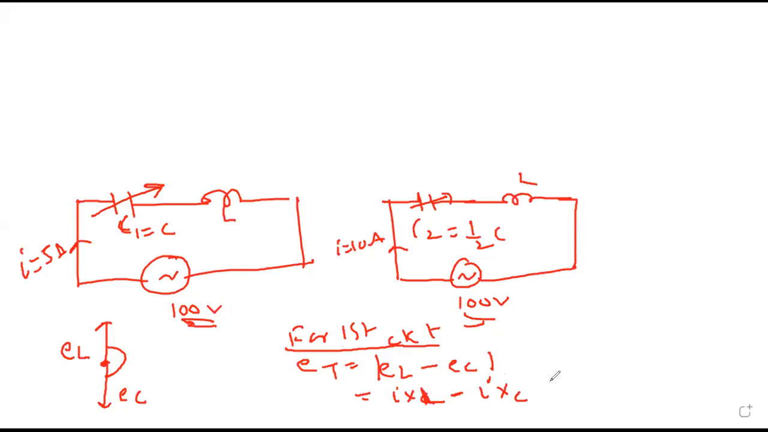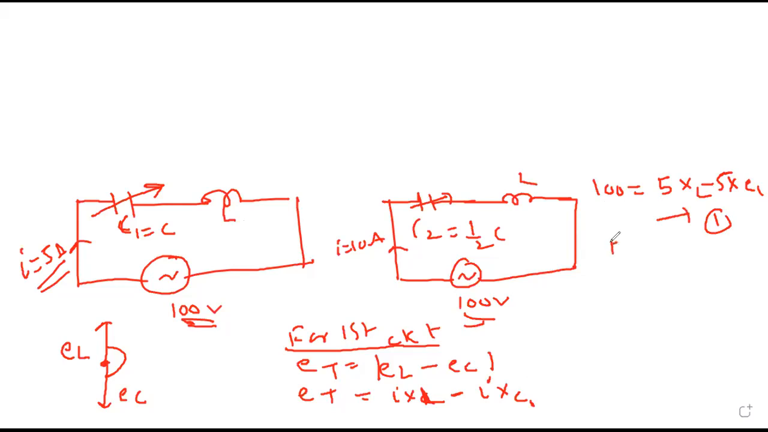Hello? Yes, sir. So E total in first case is I XL minus I XC. So E total is 100. How much is I? Is it 5? So it is 5 times XL minus 5 times XC1. C is changing, not L. So I did not write L1, I wrote C1. Okay, this much clear. Again, yes, sir.